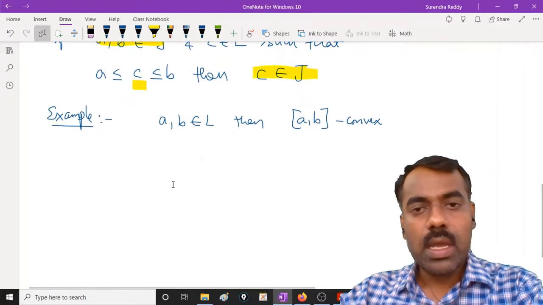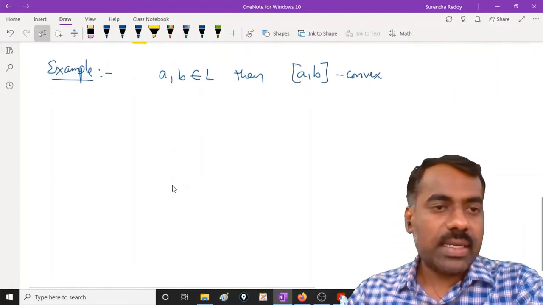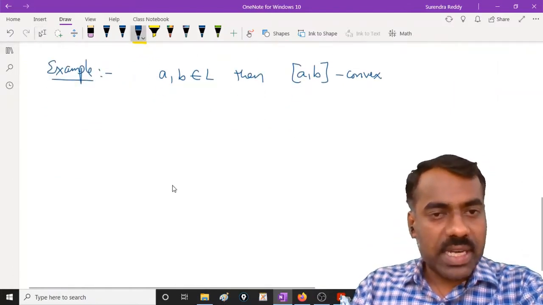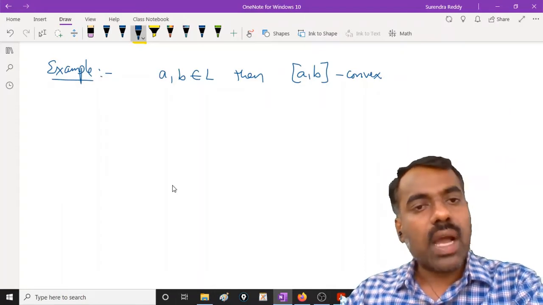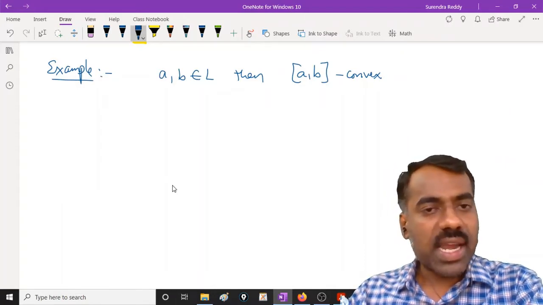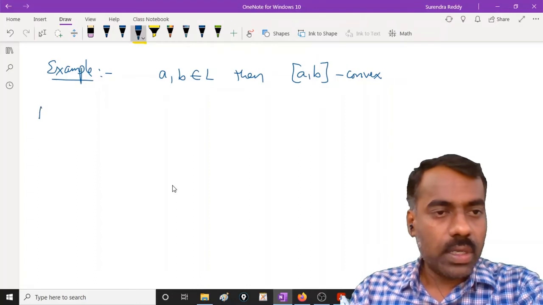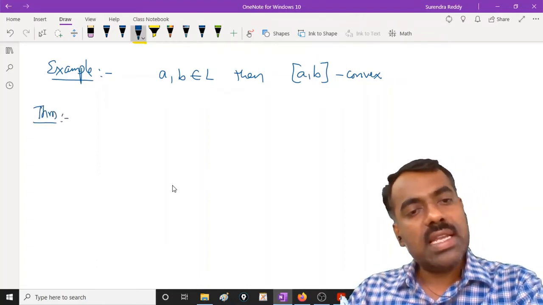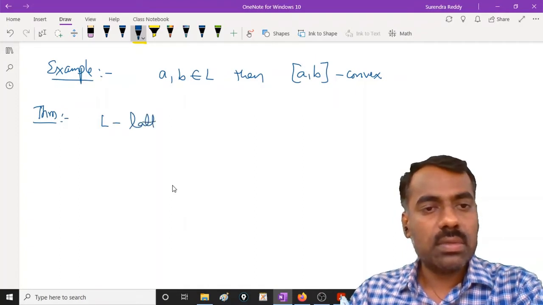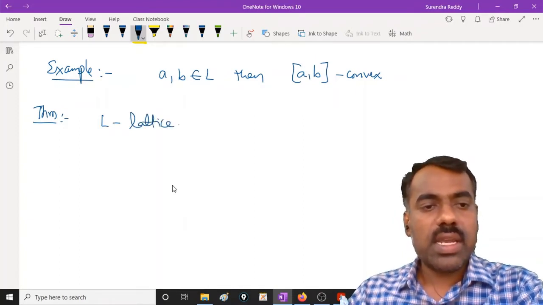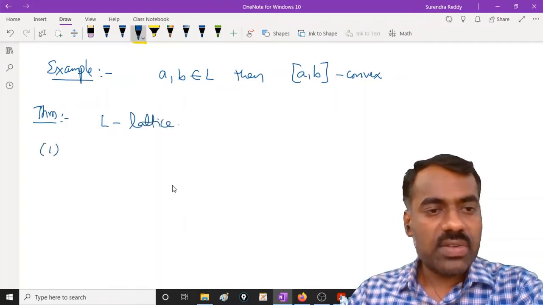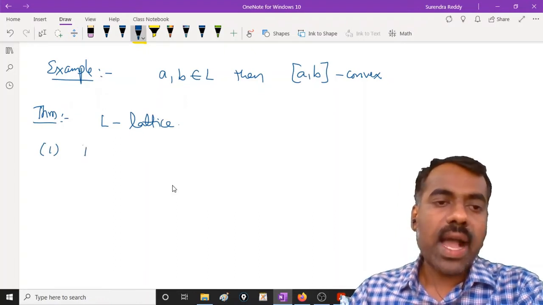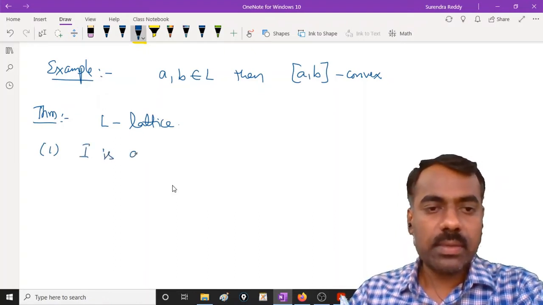Now we go to the result, which tells how we can relate ideals and homomorphisms. So the theorem: take L to be a lattice. Then the first one: take any I to be a proper ideal.